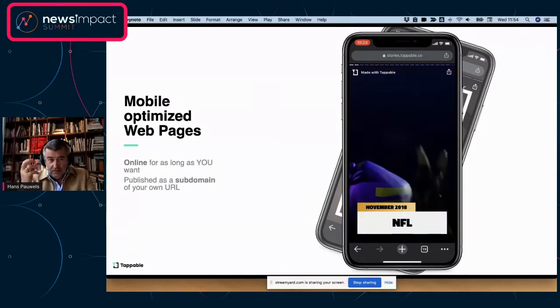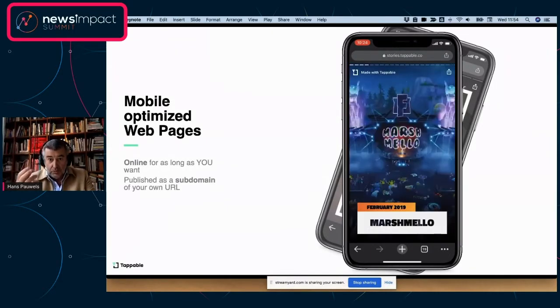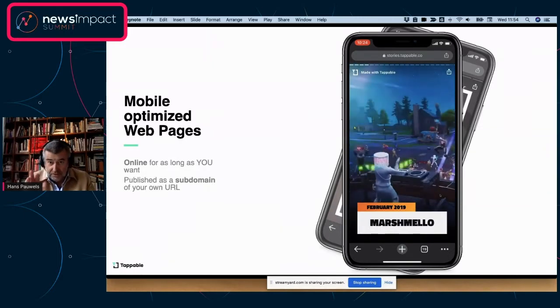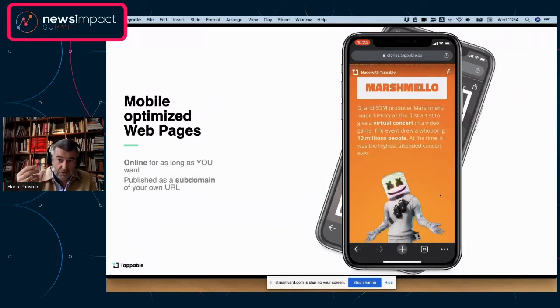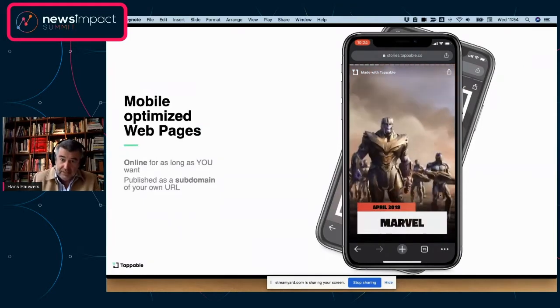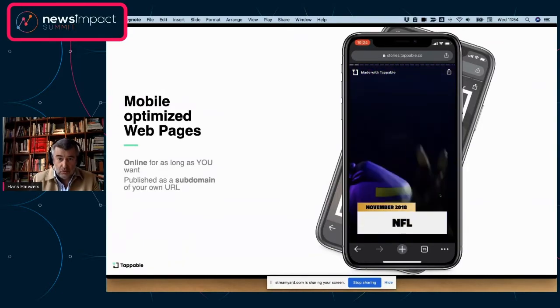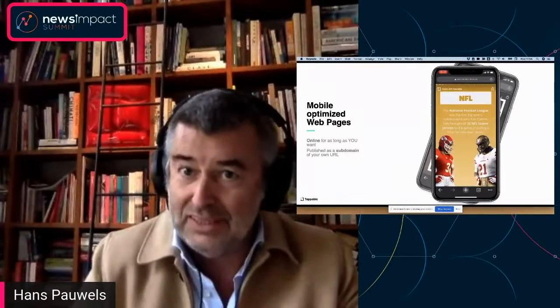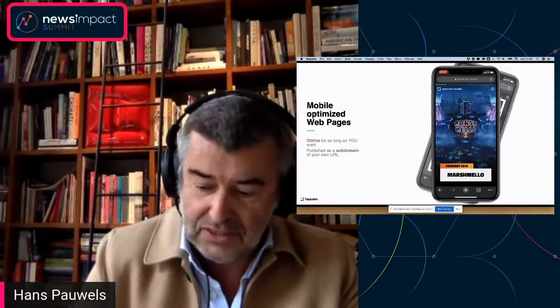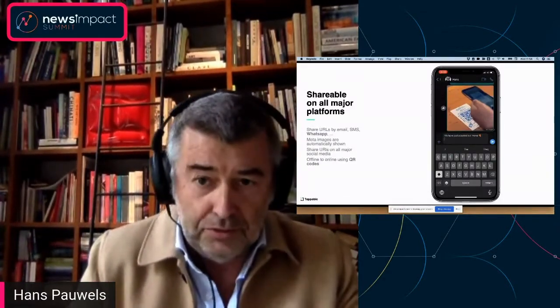Technically, they are mobile optimized web pages. You know, there is a URL which you can see from the head of the telephone there. It is published under stories.tappable.co, a subdomain of our URL. And as a URL, every content, be it text or images, is fully searchable, and it stays online as long as you want. It is also shareable on all the major platforms.